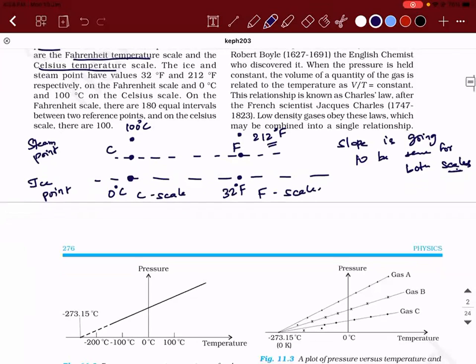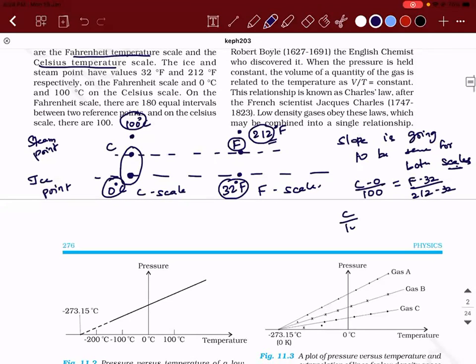So (C minus 0) divided by (100 minus 0) is equal to (F minus 32) divided by (212 minus 32).